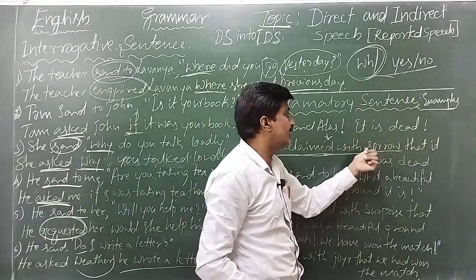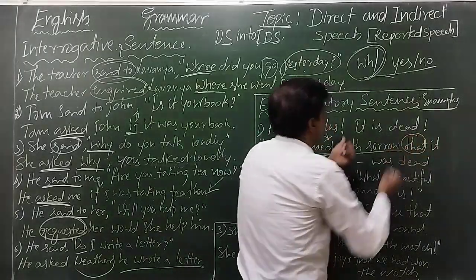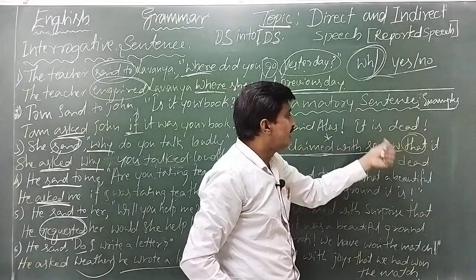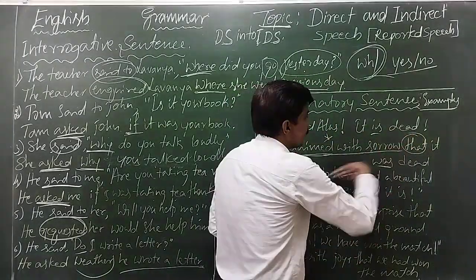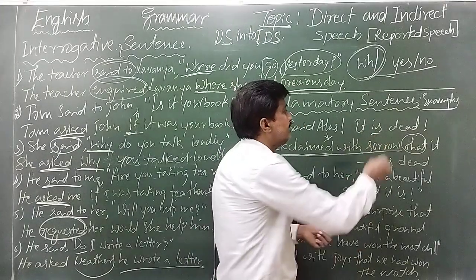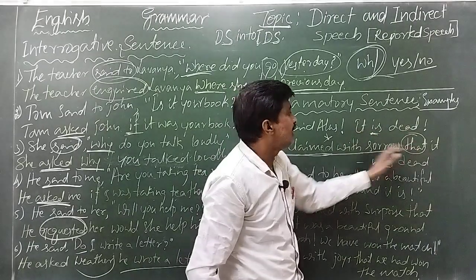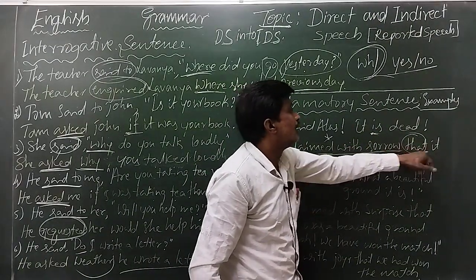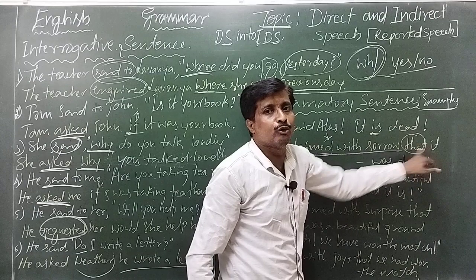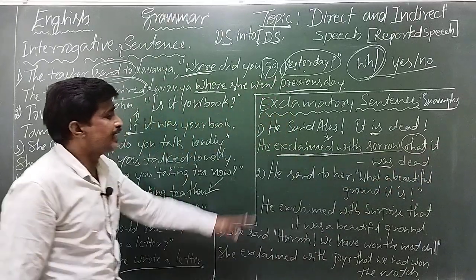That is the joining word here. That it was dead. Here, is is changing to was. It is dead is present tense, it was dead is past tense. Alas, he exclaimed with sorrow that it was dead.